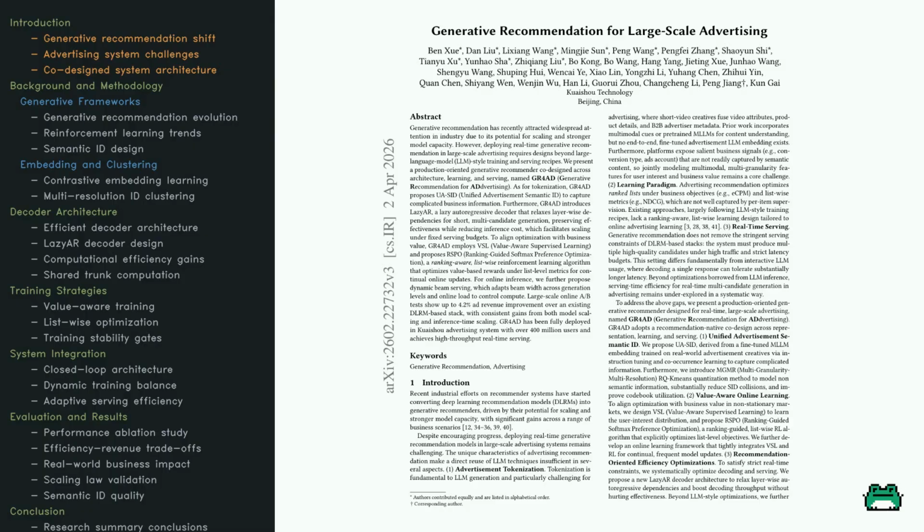Second, the learning paradigm is tricky. Advertising is all about optimizing ranked lists for business value, while most standard models are just focused on individual items. Finally, there is the real-time serving challenge. We need to generate multiple high-quality candidates under extremely tight latency constraints, which is a completely different world from the relaxed timing of a typical chatbot. To bridge these gaps, this work introduces a co-designed system tackling three pillars: specialized advertisements, semantic IDs for better representation, value-aware online learning to align with business goals, and an optimized decoder architecture for high-throughput, real-time performance.